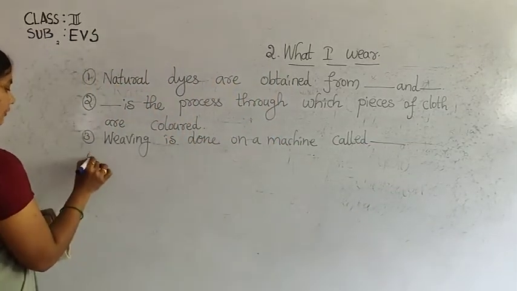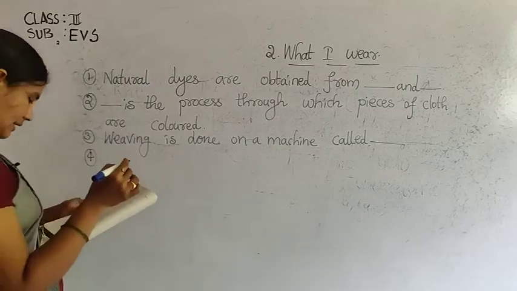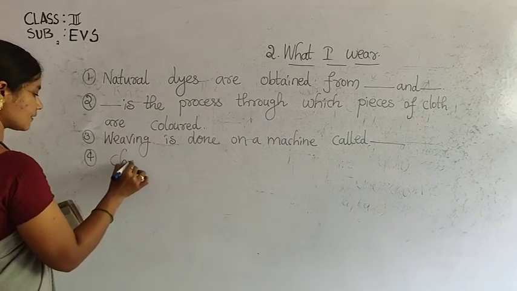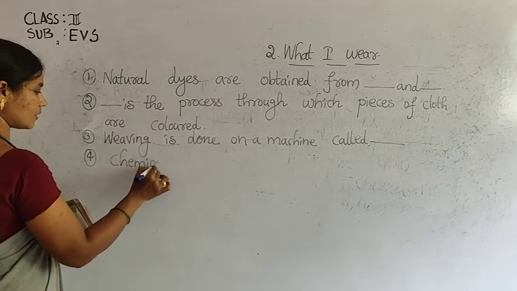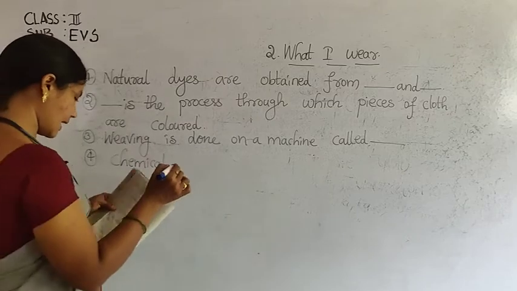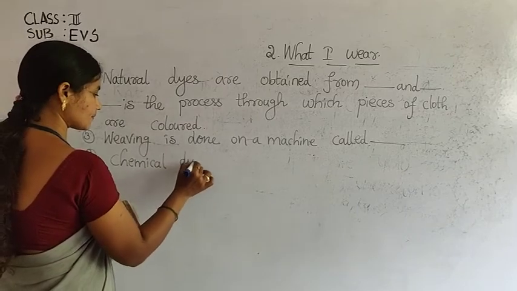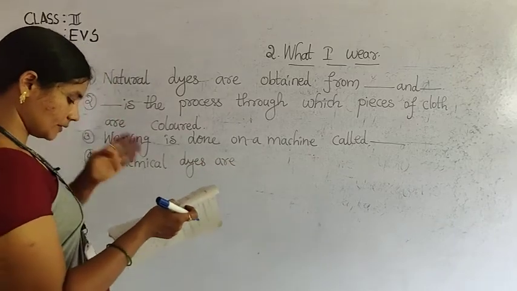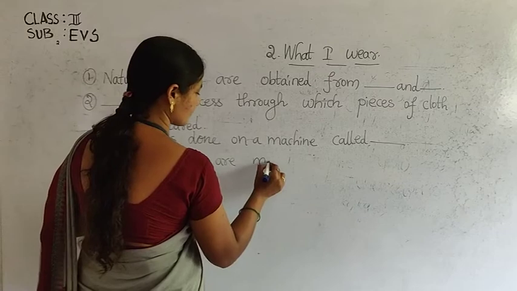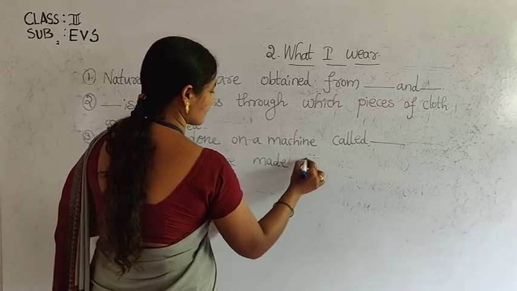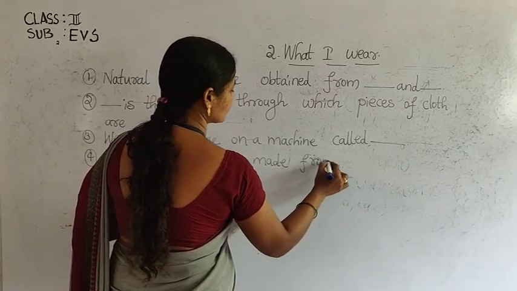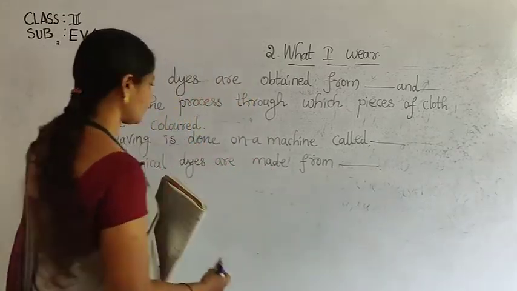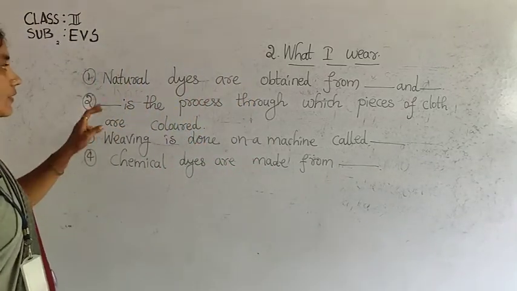Fourth: chemical dyes are made from dash. Okay children, these are your questions.